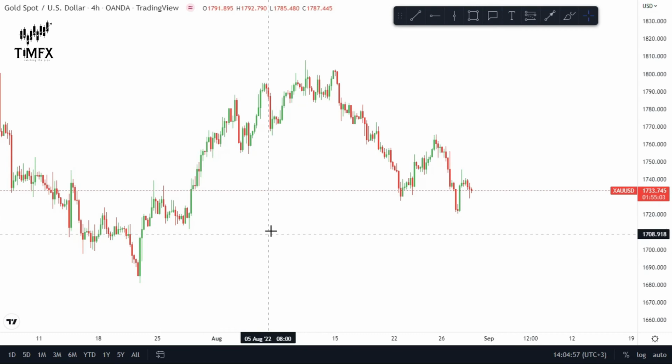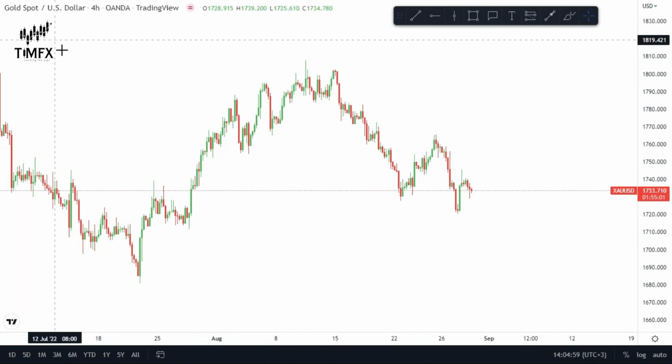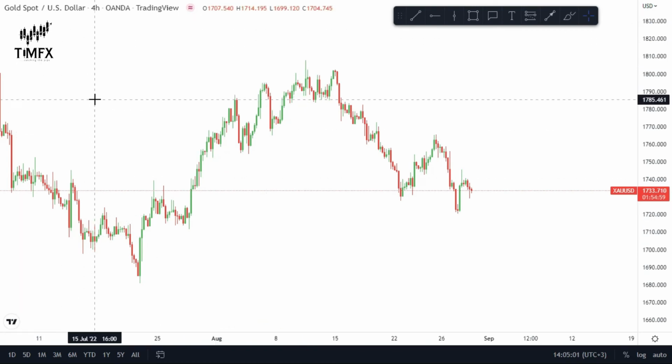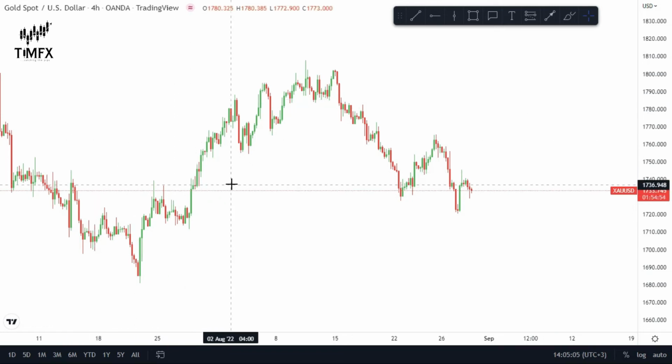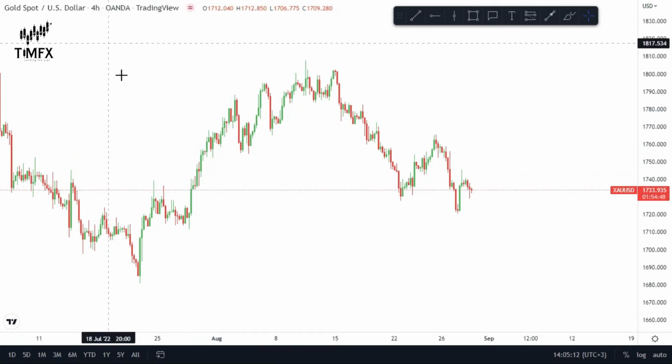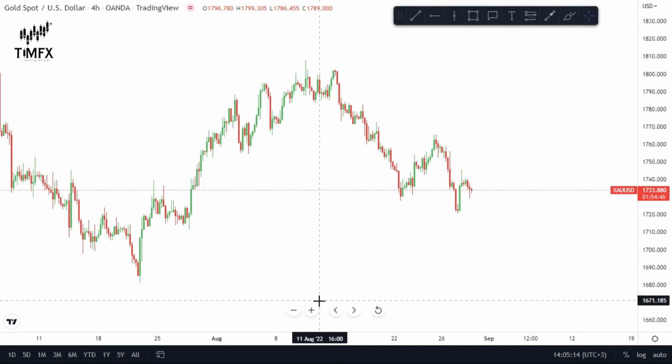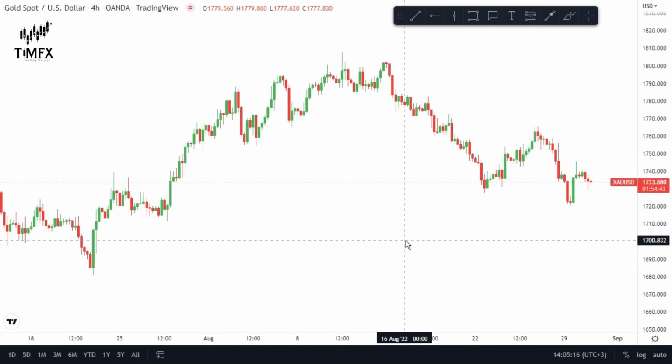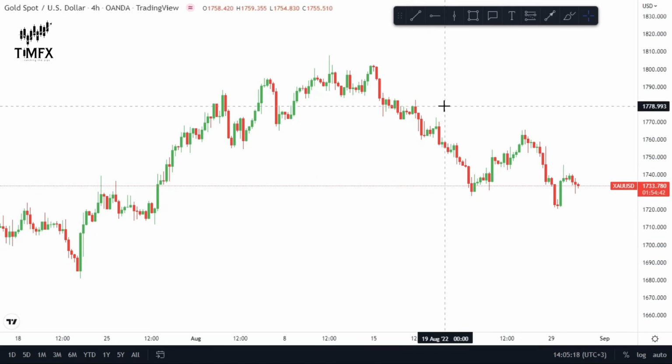So I want to go live into the market. This gold commodity. So I want to go live into the market to explain what I said previously on break of structure and change of character. So this is gold on a 4-hour time frame, and I'm trying to expand it to show you guys what break of structure and change of character actually is.